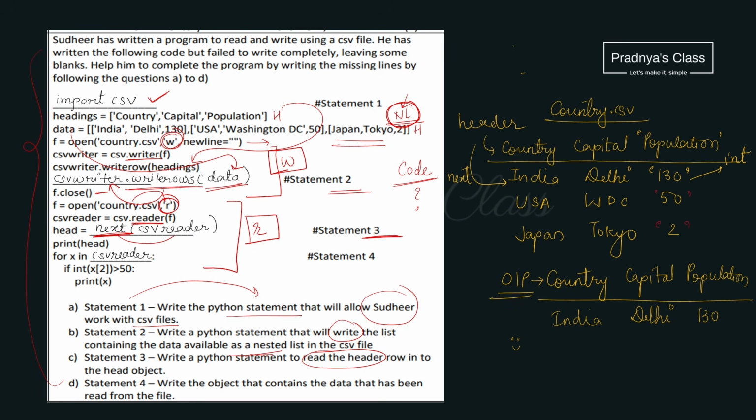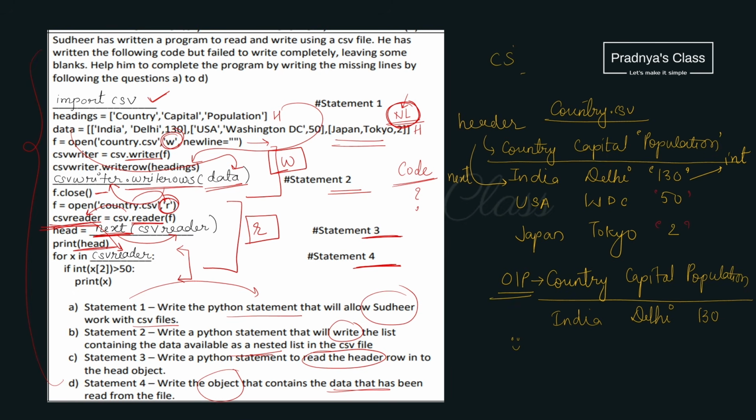The next function works with the reader object. We are even printing those headings. Using a for loop we will be doing some processing over the data. It's time to check out statement number 4. Write the object that contains data that has been read from the file. We read data from the file in the reader object. The name of the reader object is csv_reader, that we need to specify here. So here we specified it.